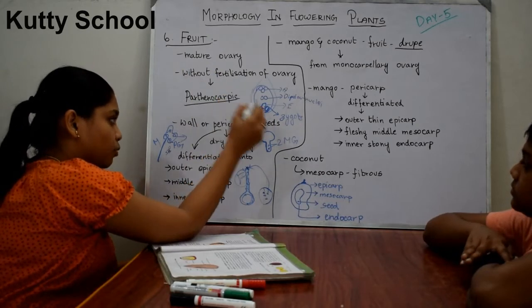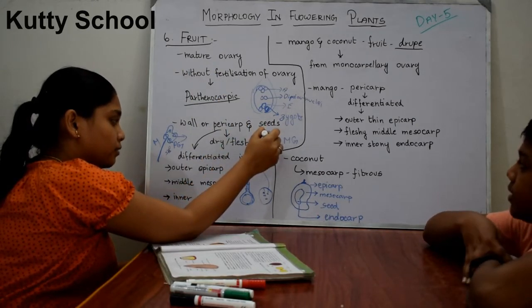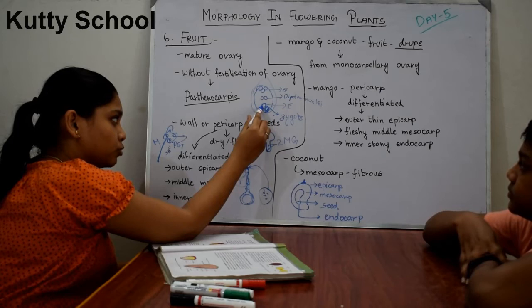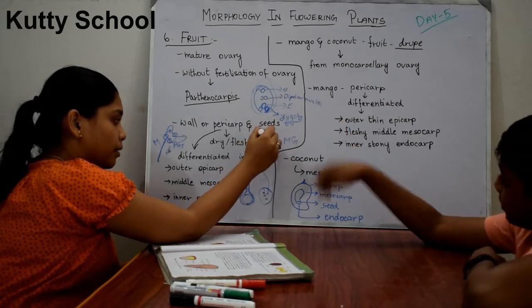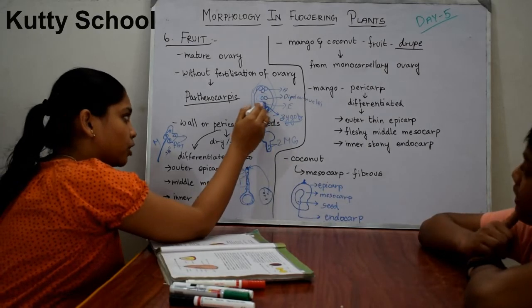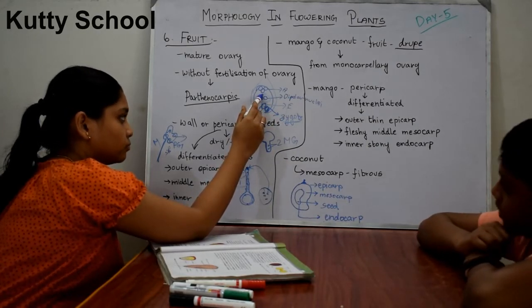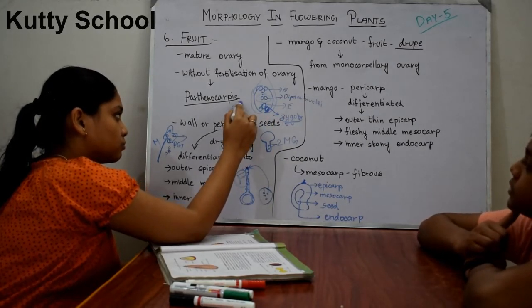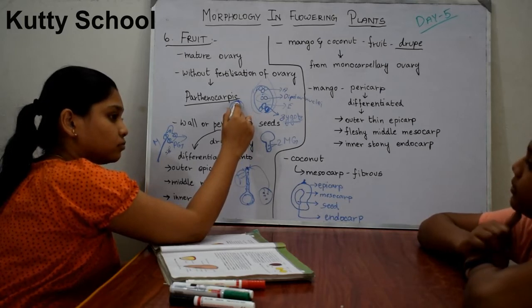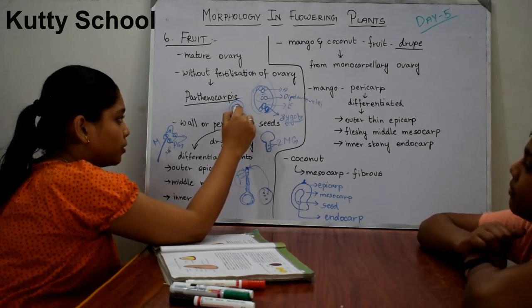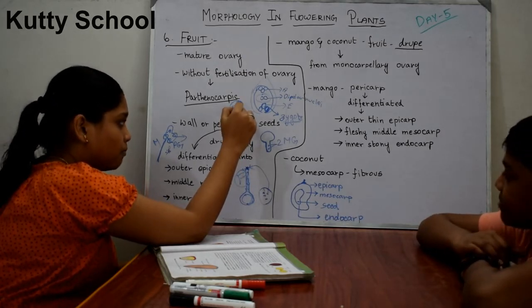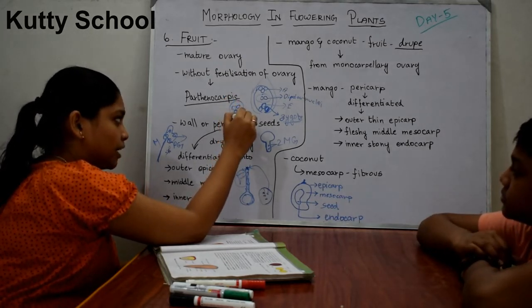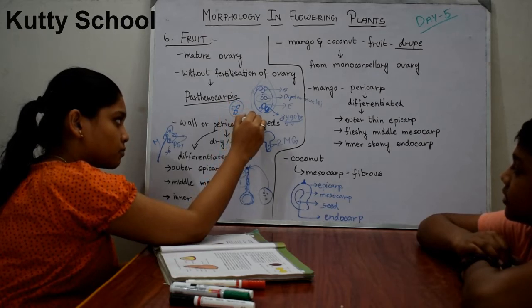One male gamete fuses with the egg cell and becomes the zygote. Another male gamete fuses with the polar nuclei. Two polar nuclei and one male gamete fuse together, and it becomes the endosperm.